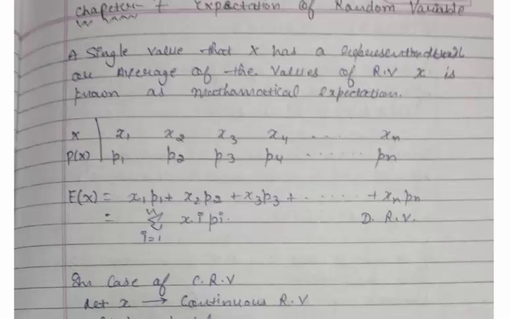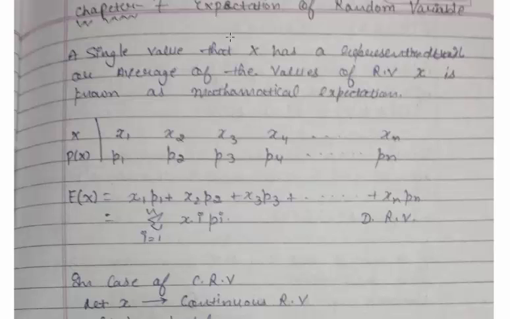Discrete random variable is that random variable which takes values at particular points, and continuous random variable is that random variable which has values in an interval. So discrete random variable takes values at particular points, and continuous random variable takes values in an interval.